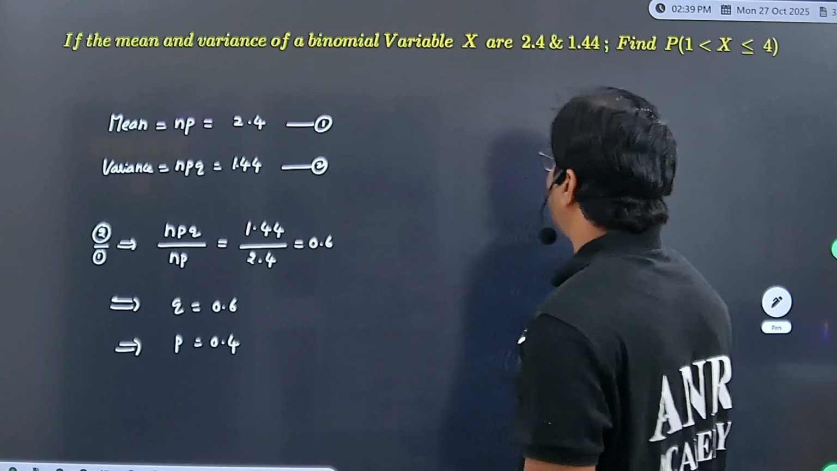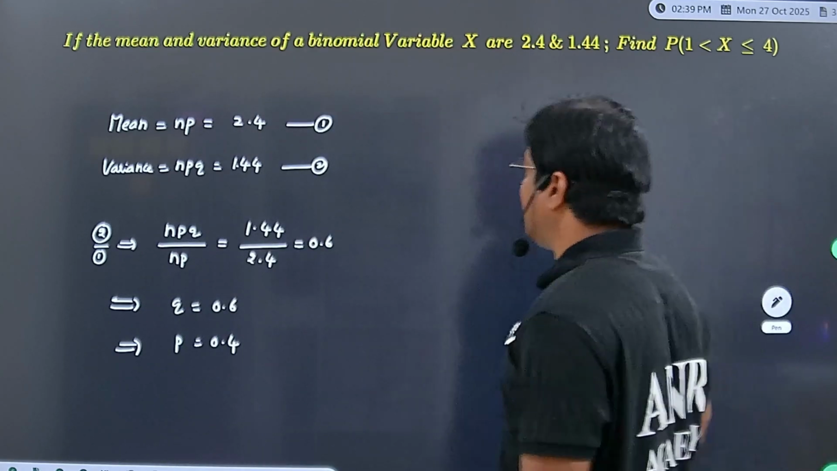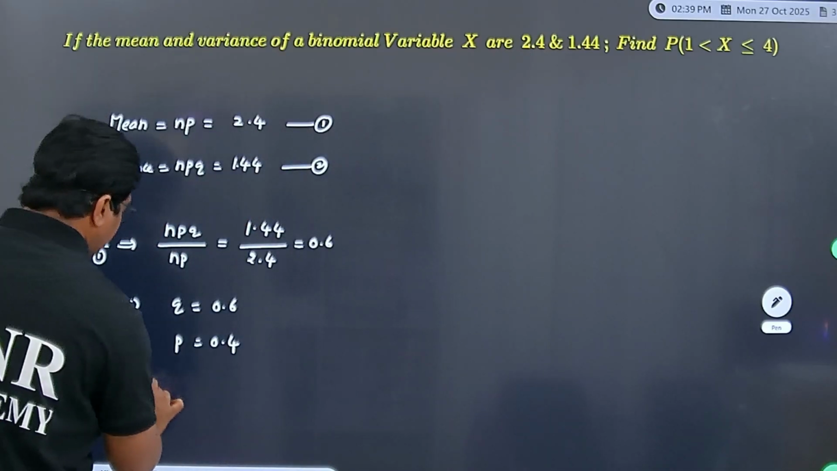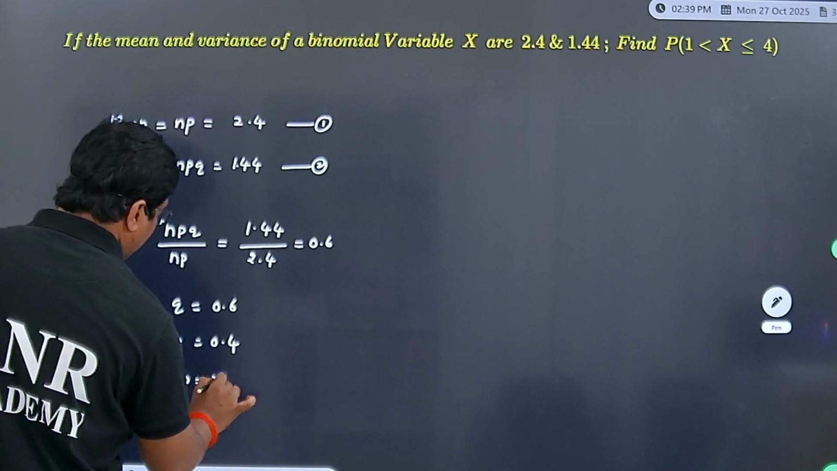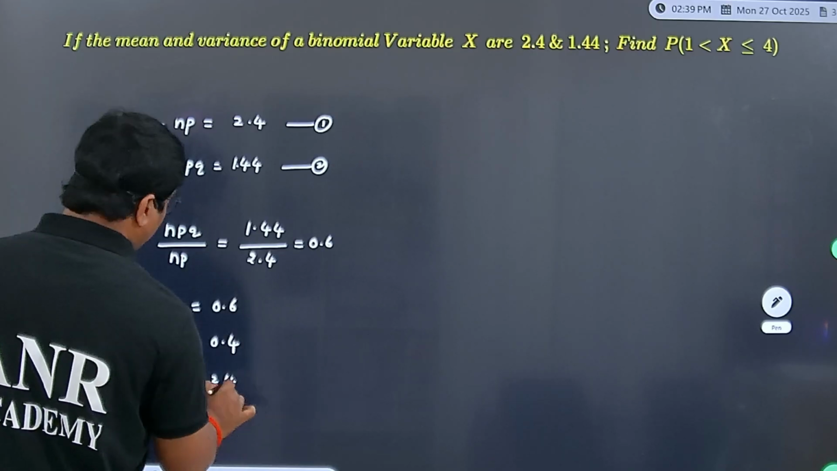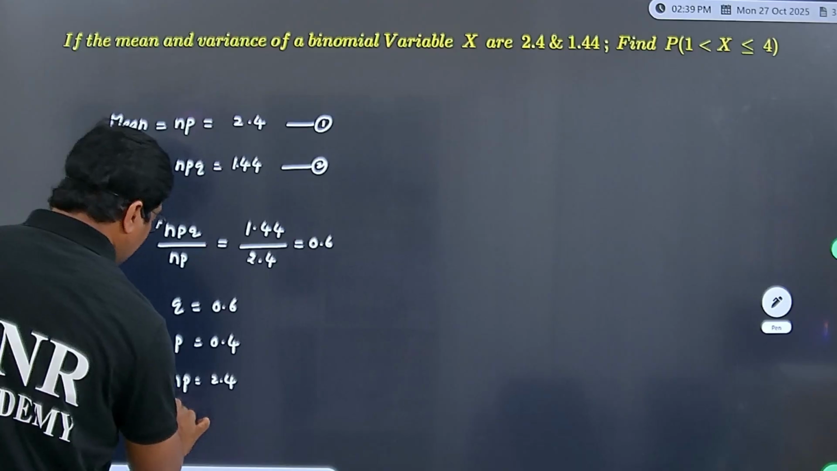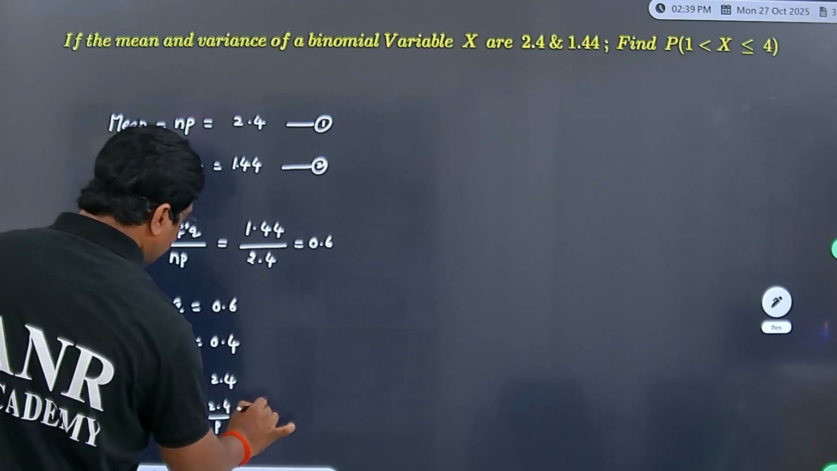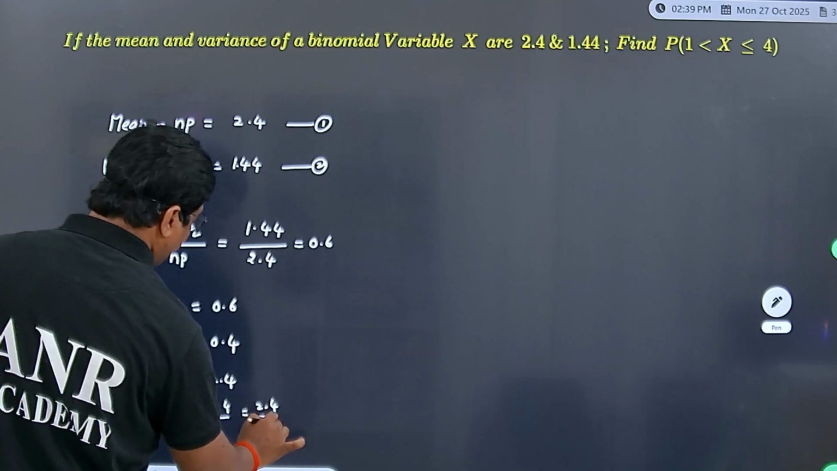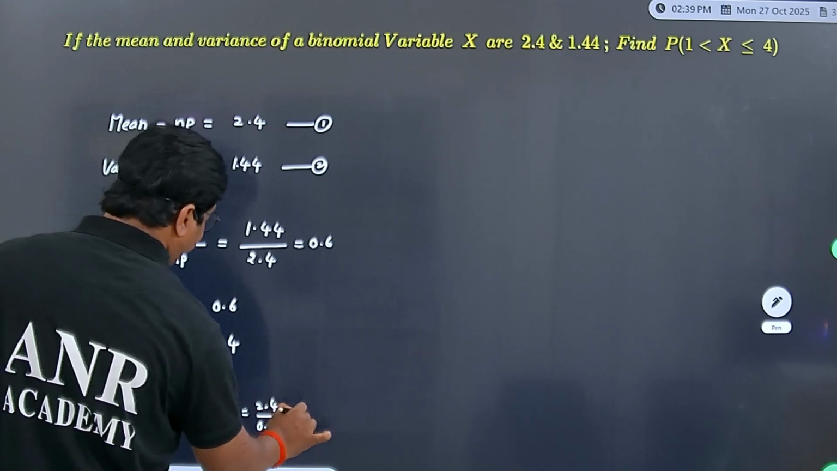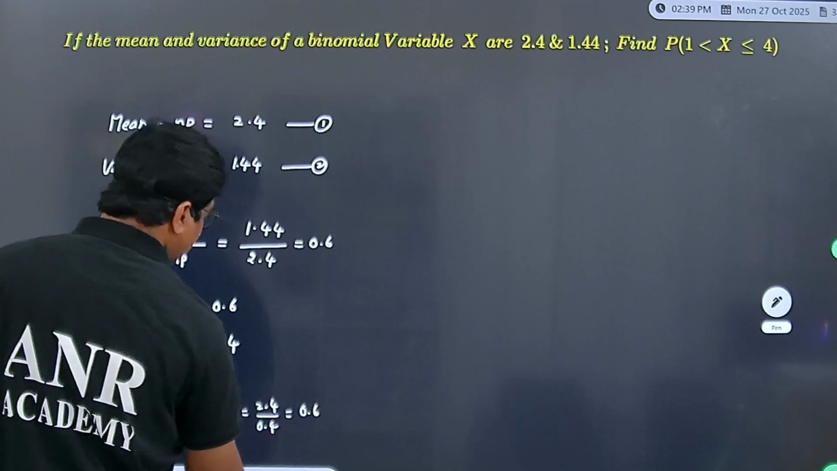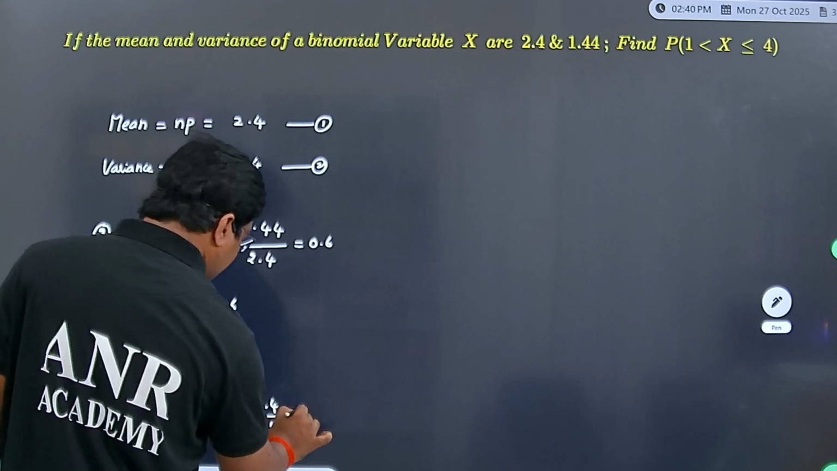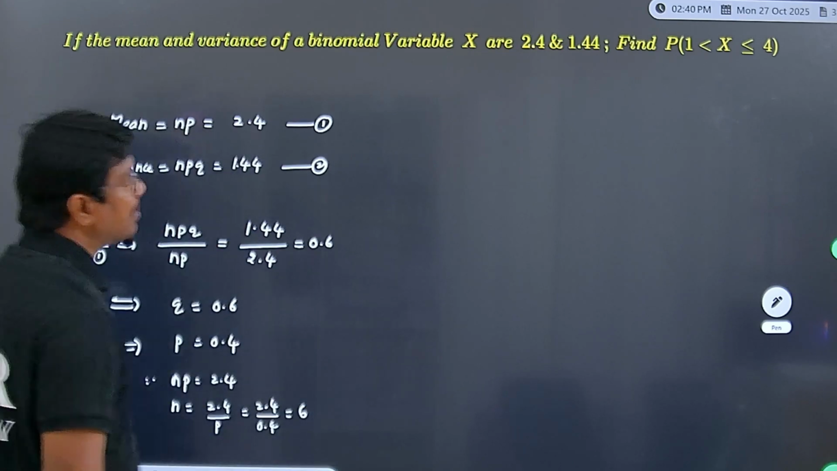Find probability of 1 less than x less than or equal to 4, is given. Here we need to find the value of n also. Since NP equal to 2.4, n value is written as 2.4 divided by P, that is equal to 2.4 divided by 0.4, that is 6. N value 6.